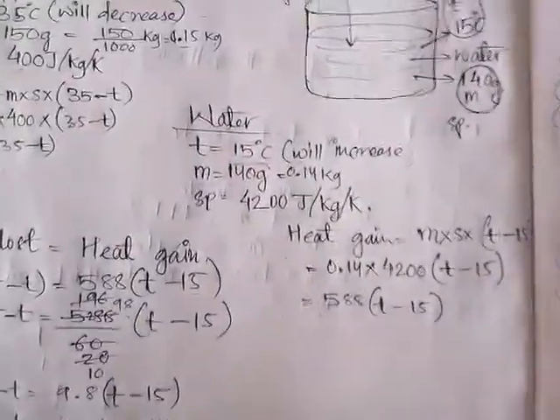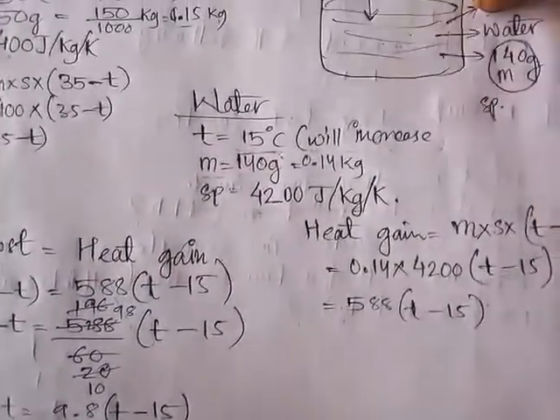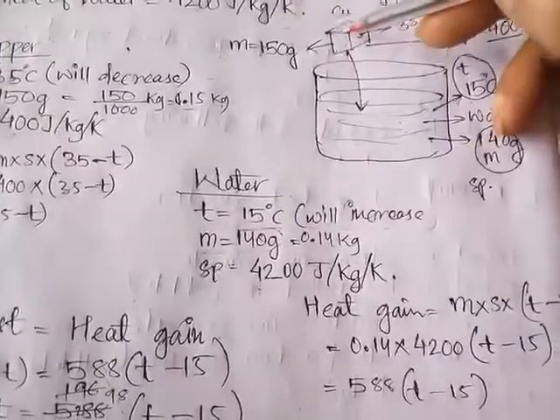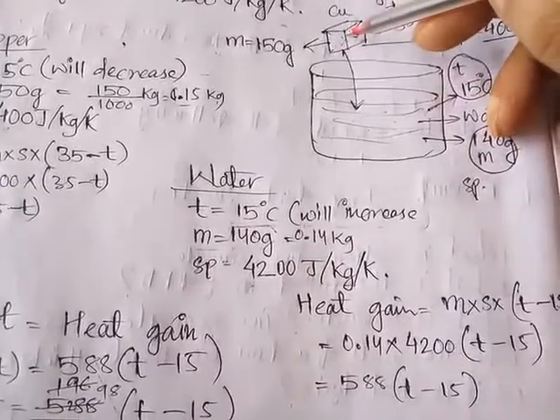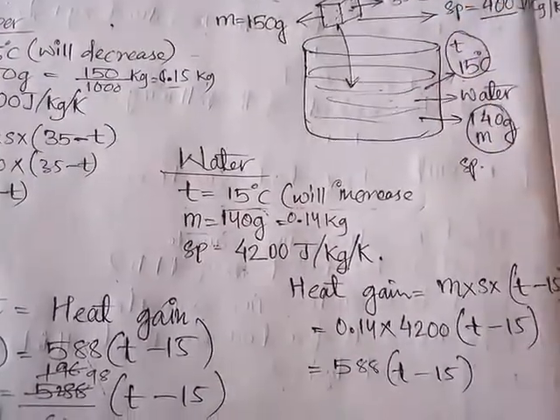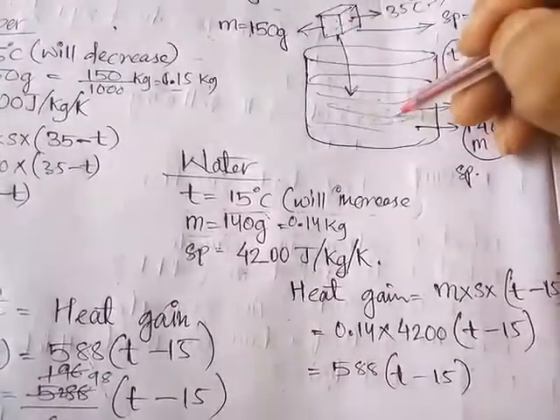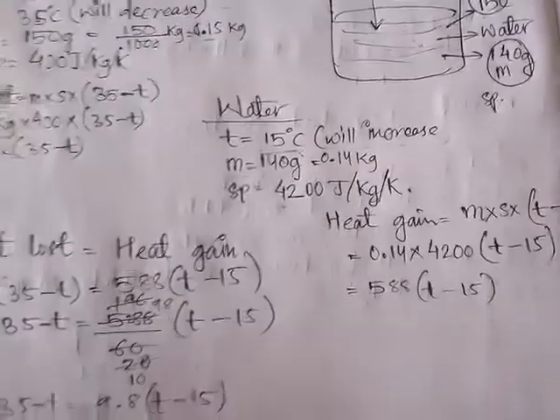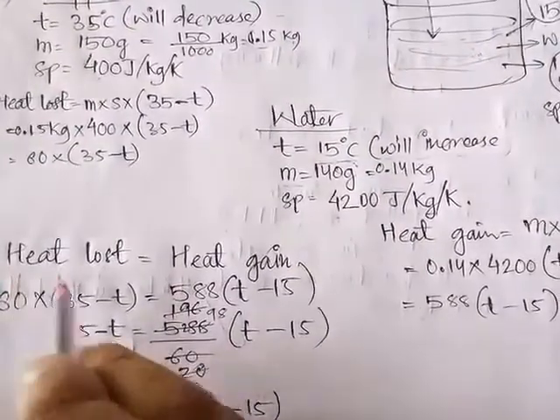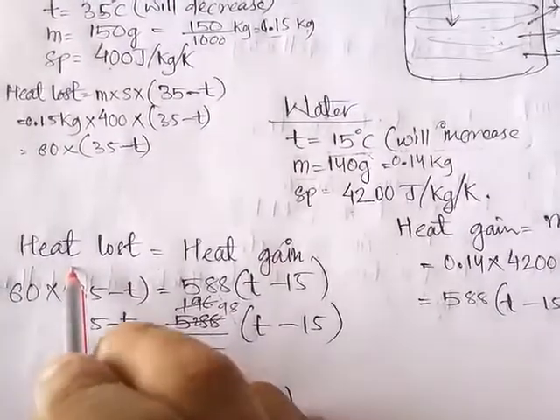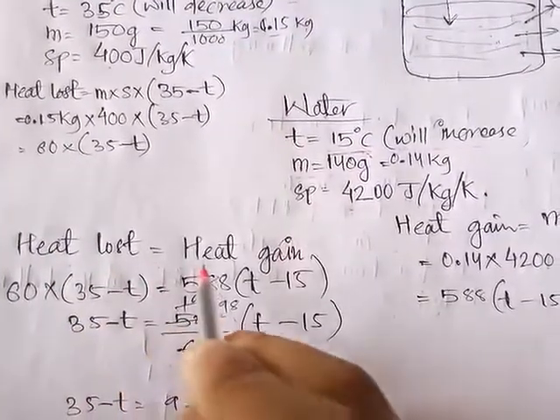Now we know that when we put this copper into water, this copper will lose heat energy and this water will gain heat energy, because this is hot, this is cold. Okay, that means according to the principle of calorimetry, which we have already learned, heat lost equals heat gained. This is the principle of calorimetry which I have already taught. Heat loss equals heat gain.